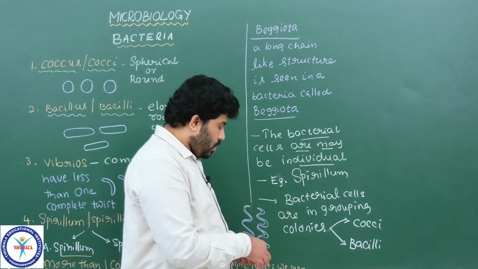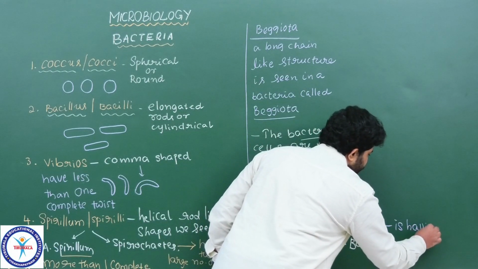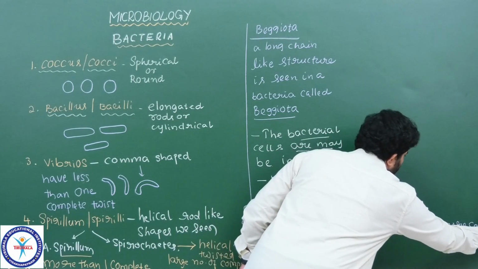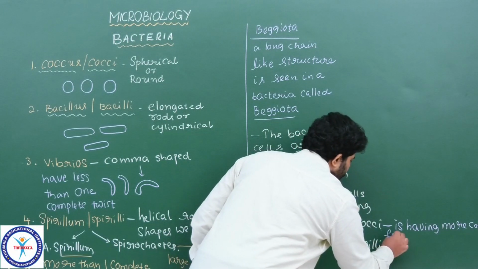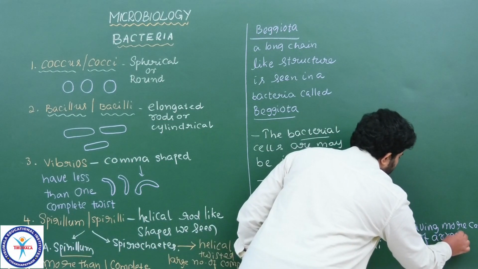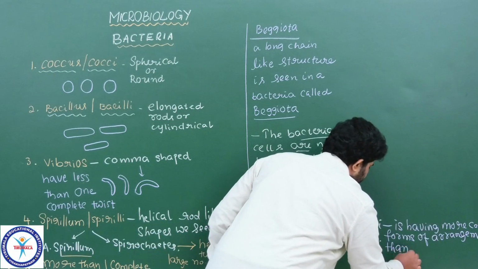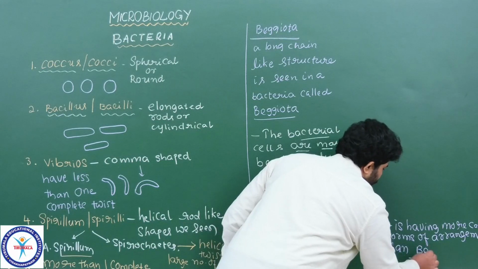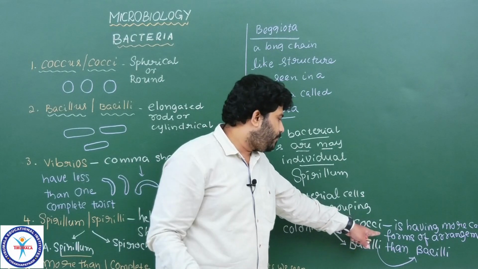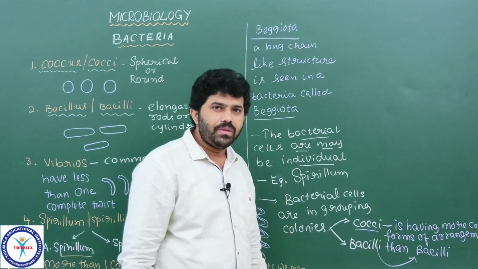In between these two, coccus or cocci is having more complex forms of arrangement than bacilli. Please remember, than bacilli. So we see more complex forms or colonies of different forms of bacteria in cocci than in bacilli. Understood, students?